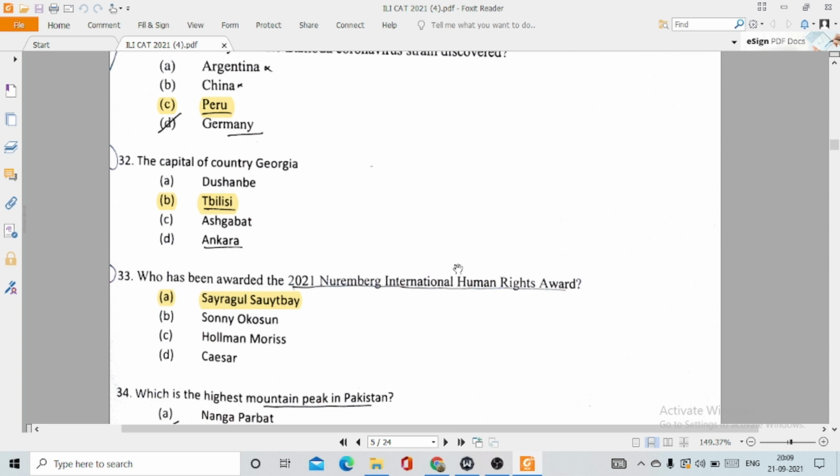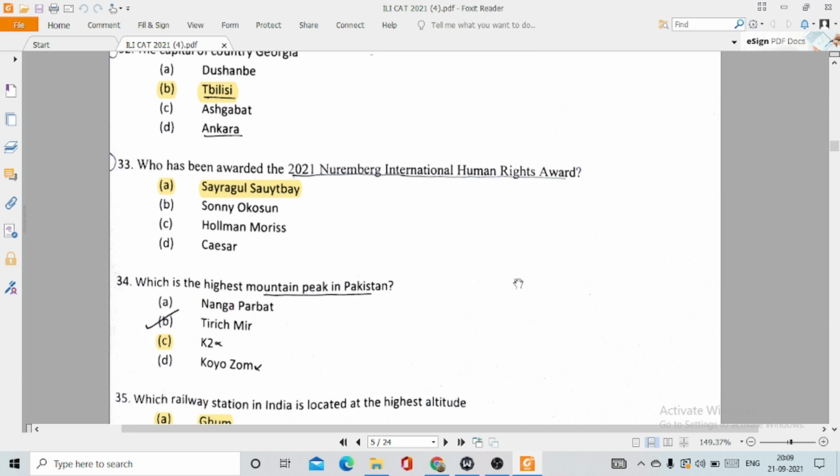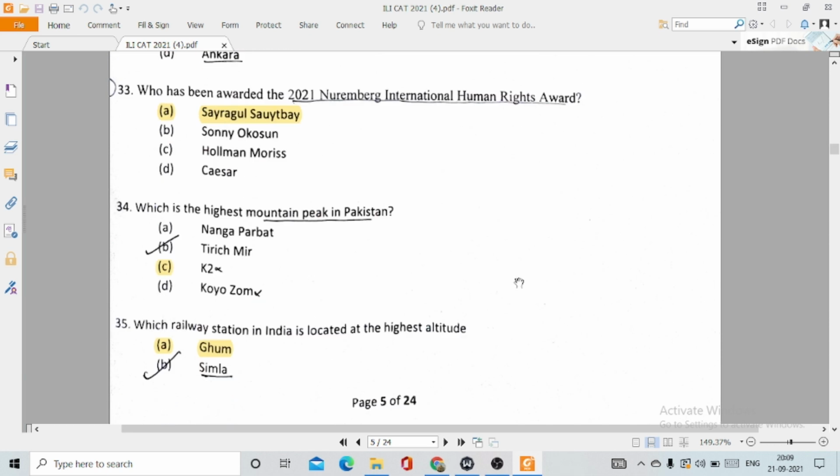Then 33. Who has been awarded the 2021 Nuremberg International Human Rights Award? This is option number A, Saragun Sweat Bay. 34. Which is the highest mountain peak in Pakistan? This is option number C, K2.